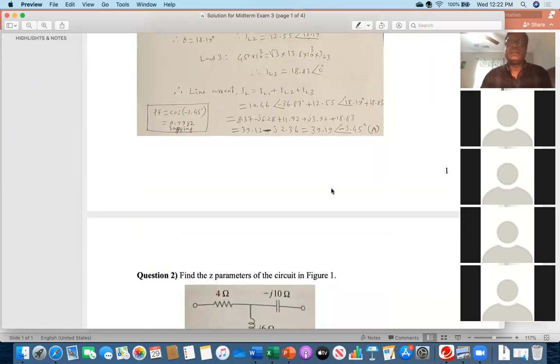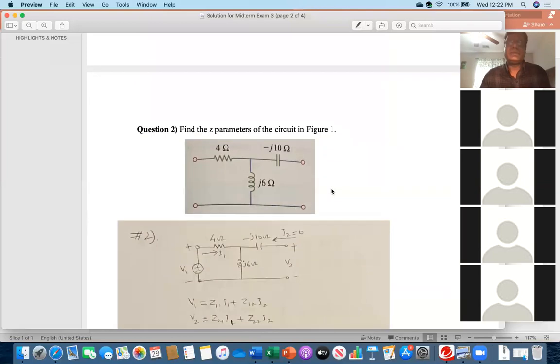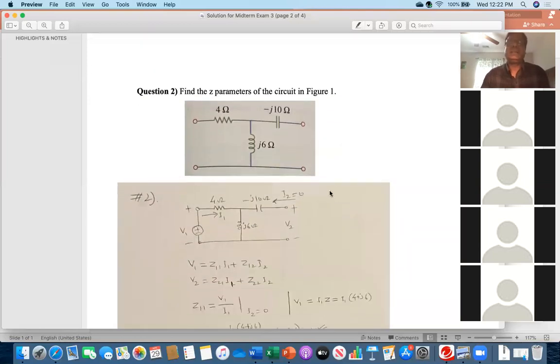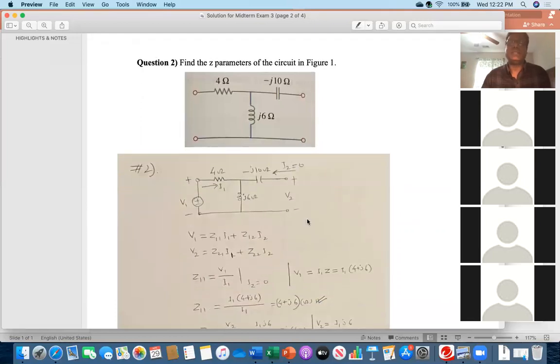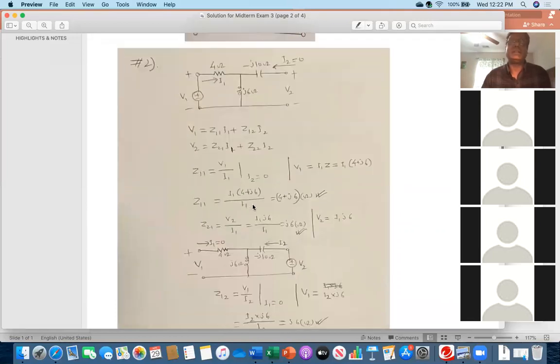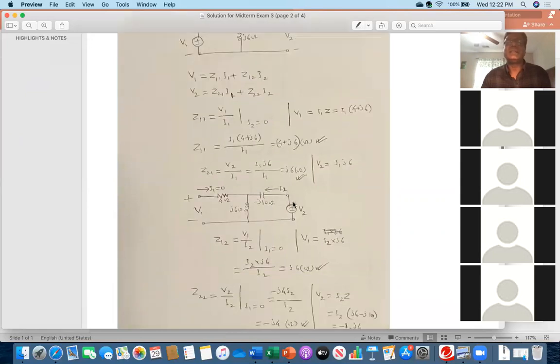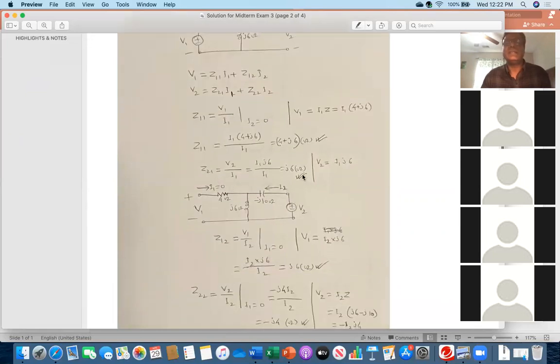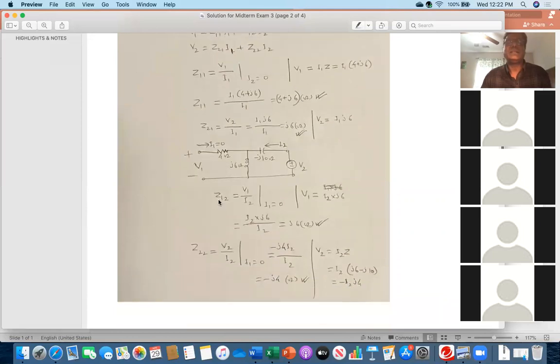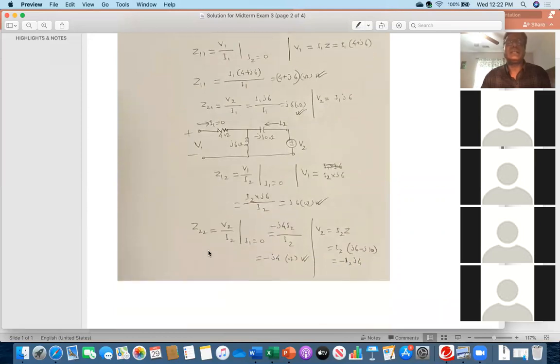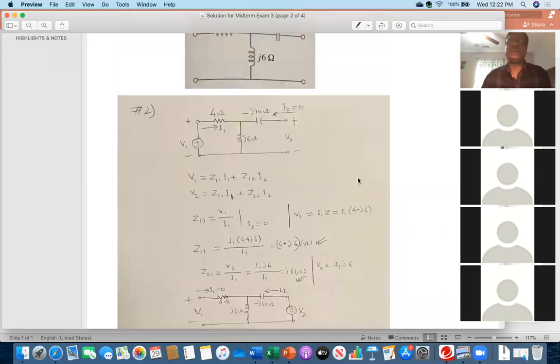Okay, so then moving forward, like number 2, most of you have done this properly. There is no issue with that. You got the correct result. So G11 should be 4 plus J6, G21 J6, Z12 will be J6, and G22 will be minus J4. So therefore, most of you have done this properly.